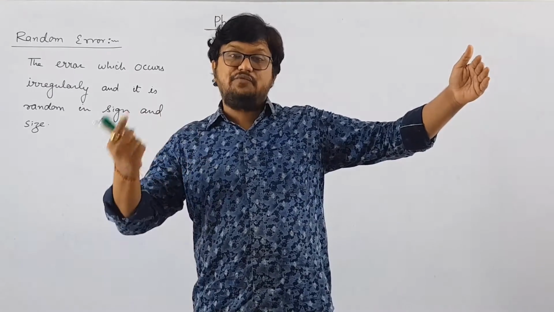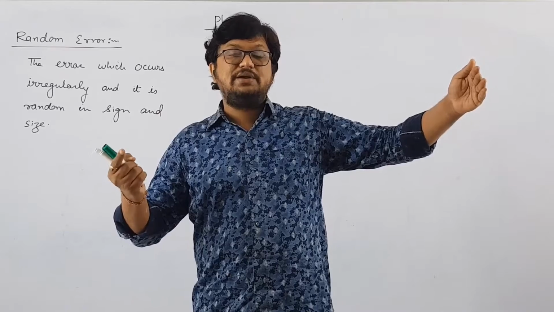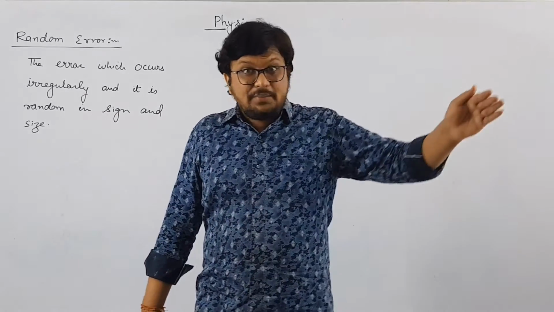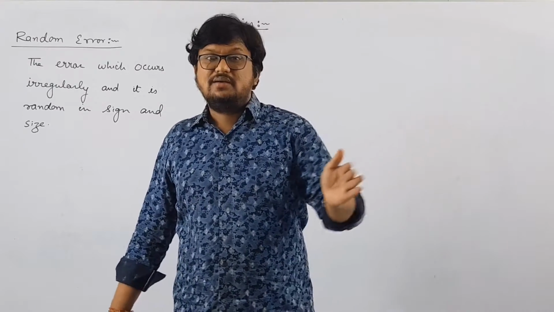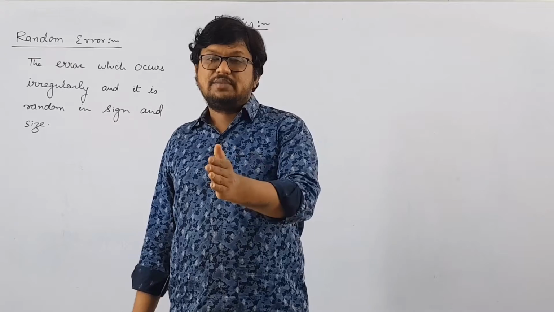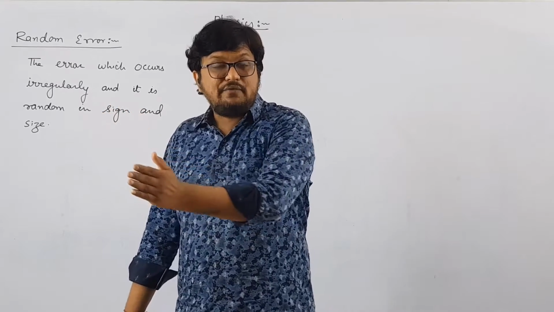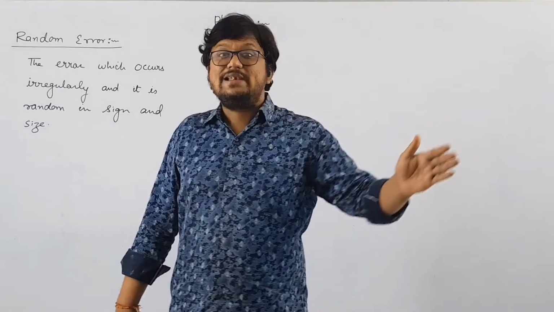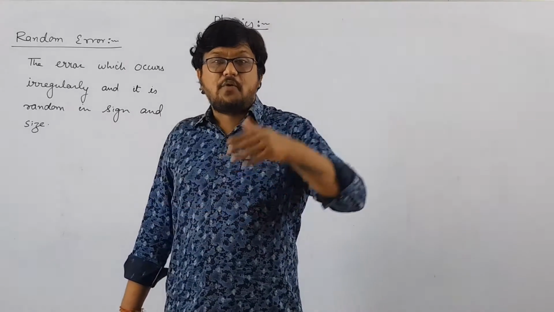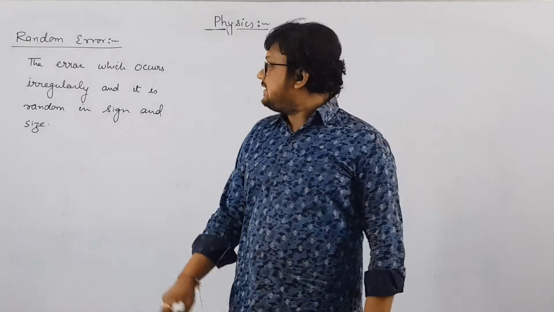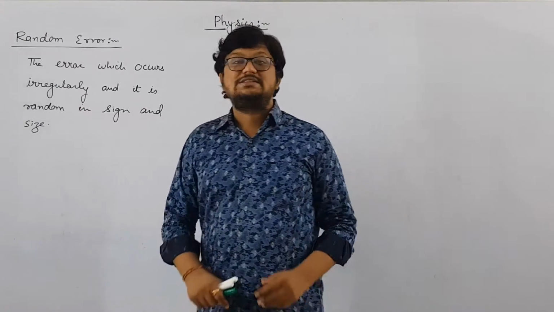That is, compared to the speed we would get in the absence of wind, its speed will be more. Now while it is returning back, due to the wind in the opposite direction, its speed will decrease. Right? So once you are getting a value more than the actual value, and the second time you are getting a value less than the actual value. So it is positive also as well as negative also. So you can say that random error is random in sign.